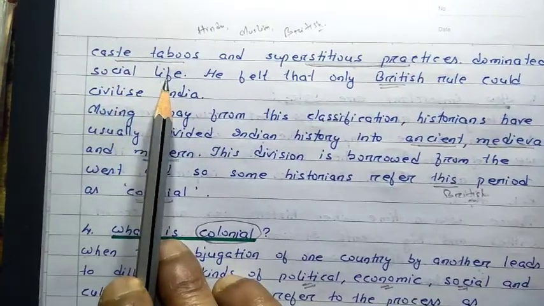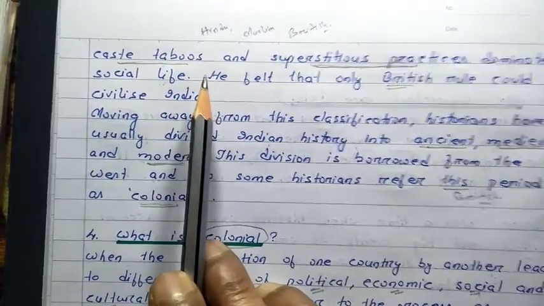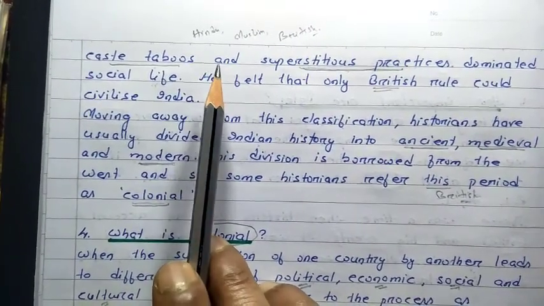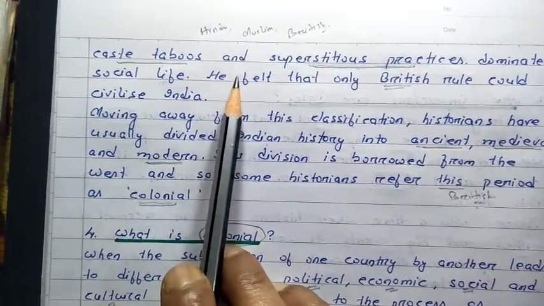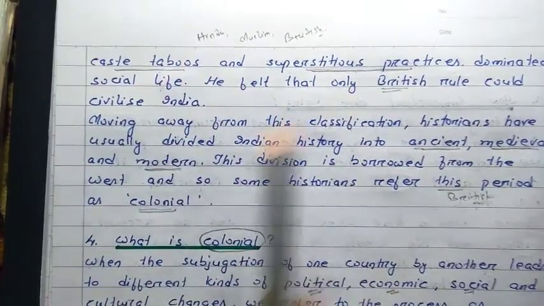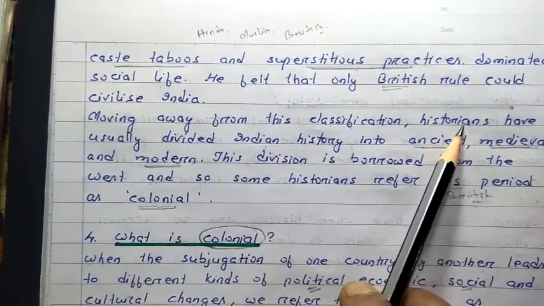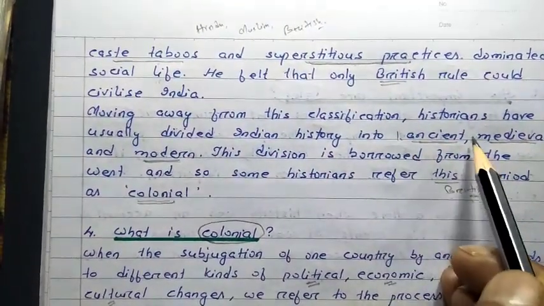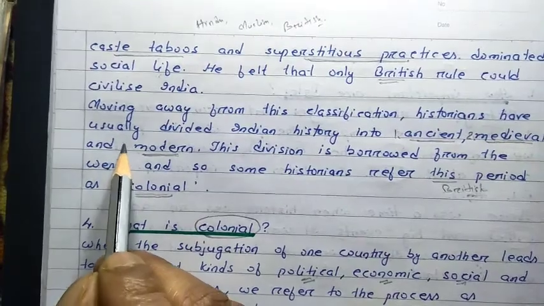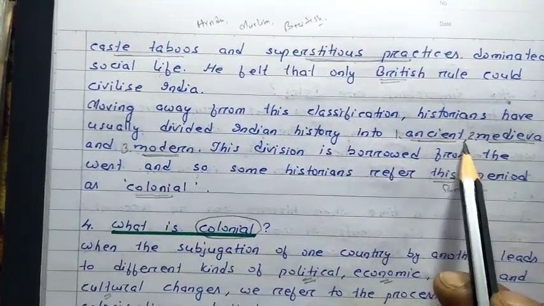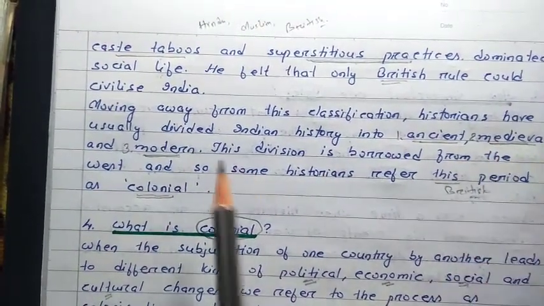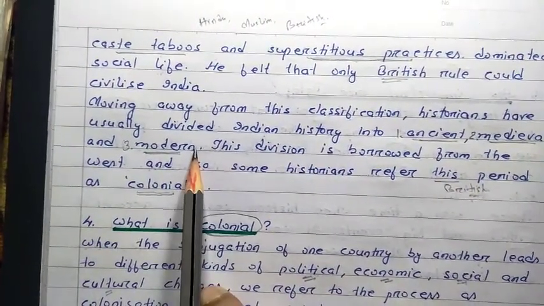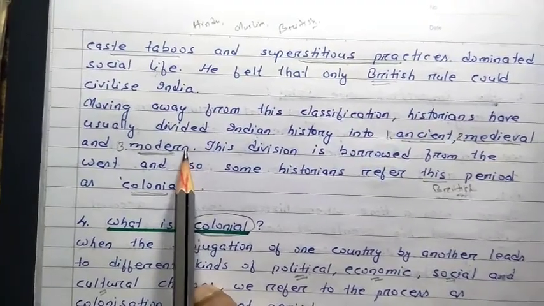social life of India. But we cannot believe that the periodization which James Mill offered is a perfect periodization, and that's the reason why some other historians divided Indian history into ancient period, medieval period and modern period. This is the usual division of history of any other country. But this division is also borrowed from the West. It is not our division. This division was also borrowed by the Indian historians from the